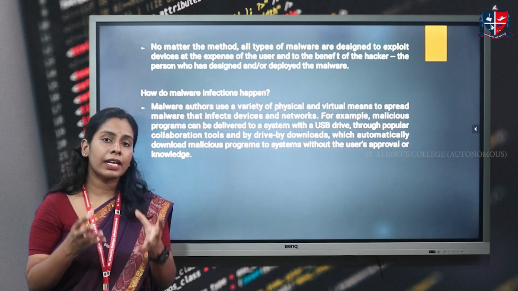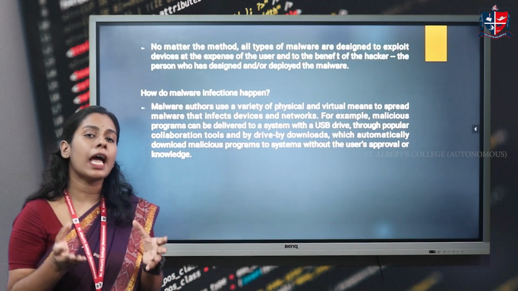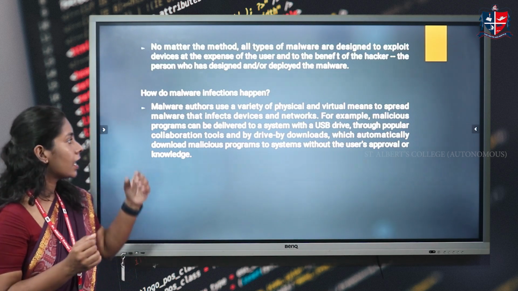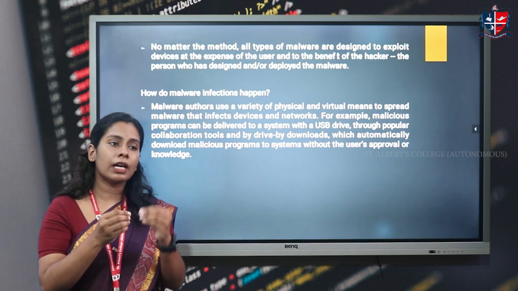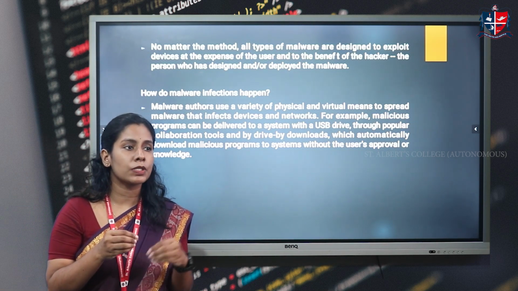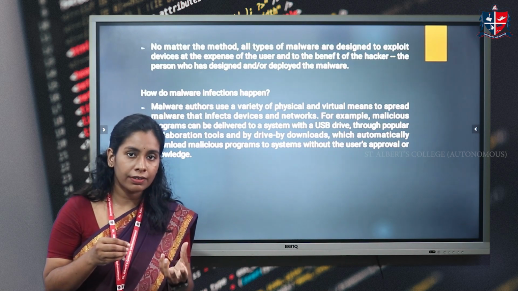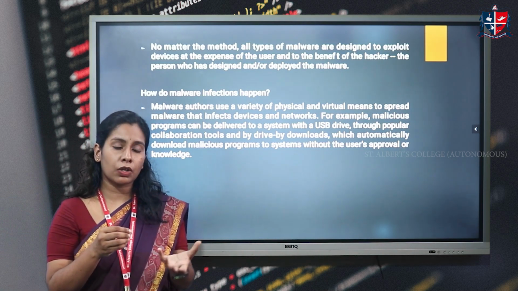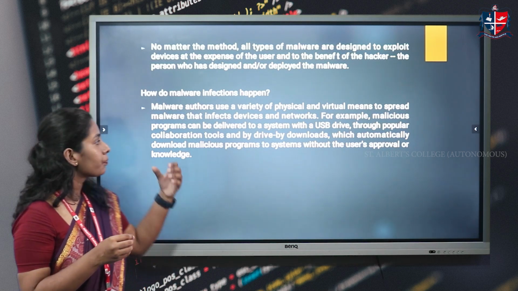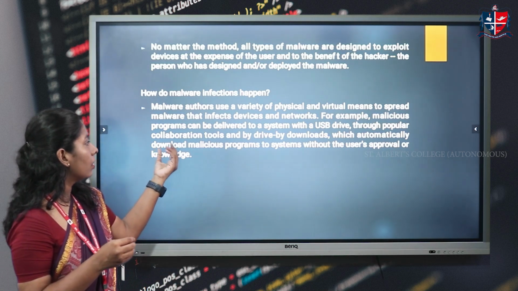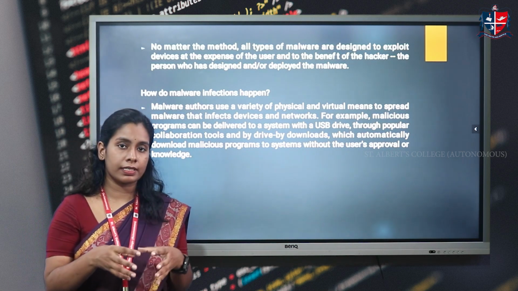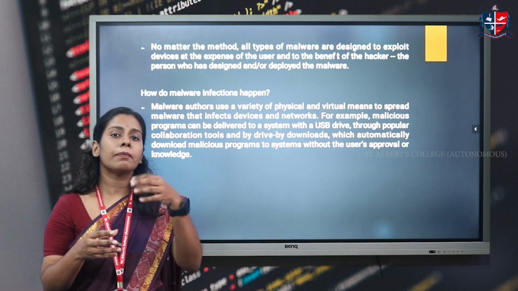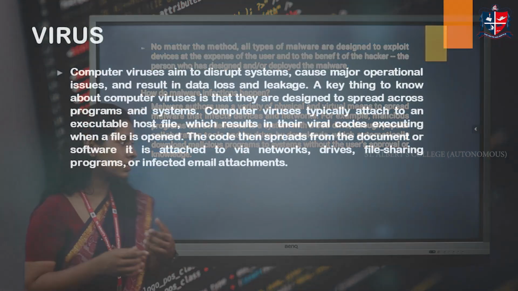How does malware infection happen? It can happen both through physical means and through virtual means. Some ways through which malware can enter into the computer system are through USB drive, downloading programs from insecure websites, and also through collaboration tools used in computer systems. So these are some ways through which malware can enter into the computer system.